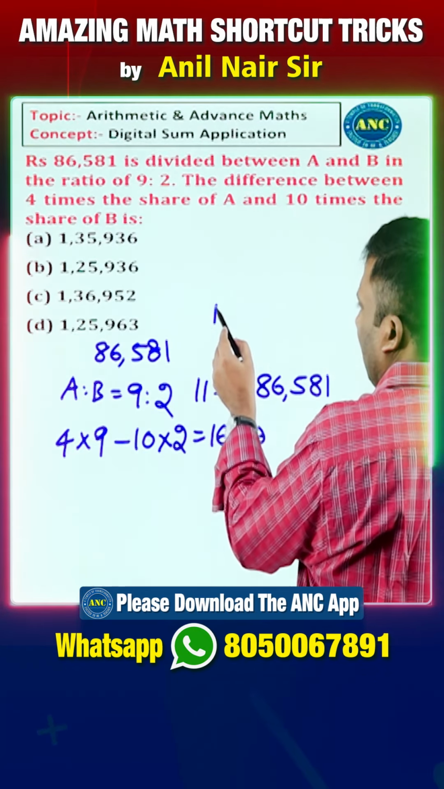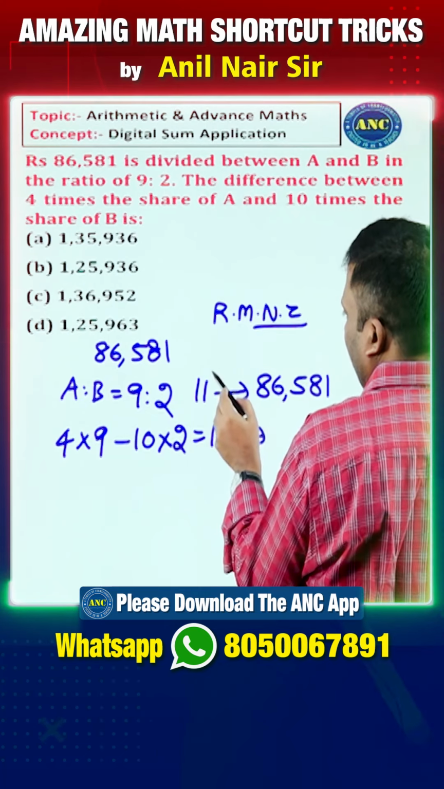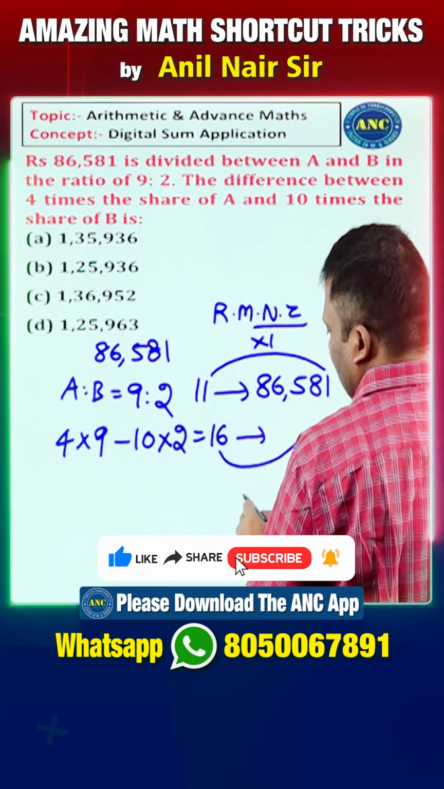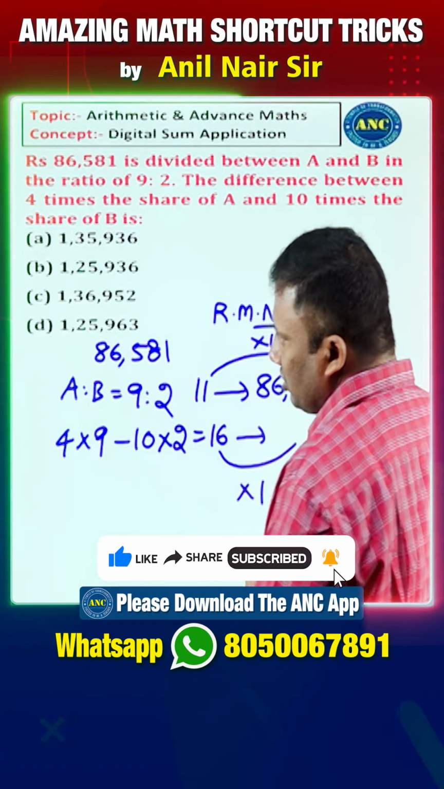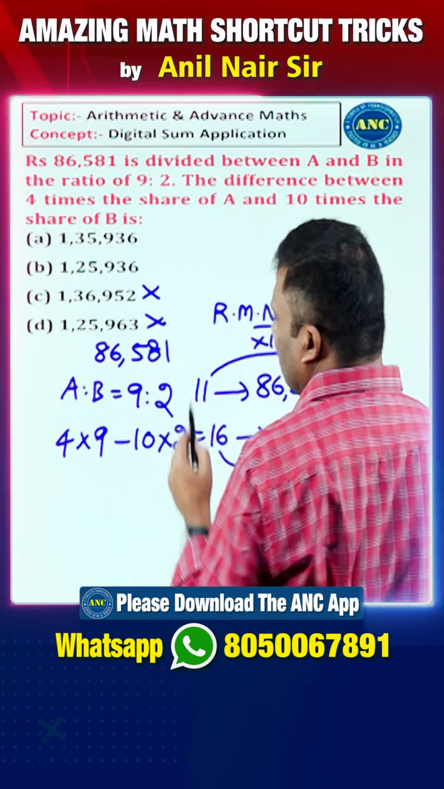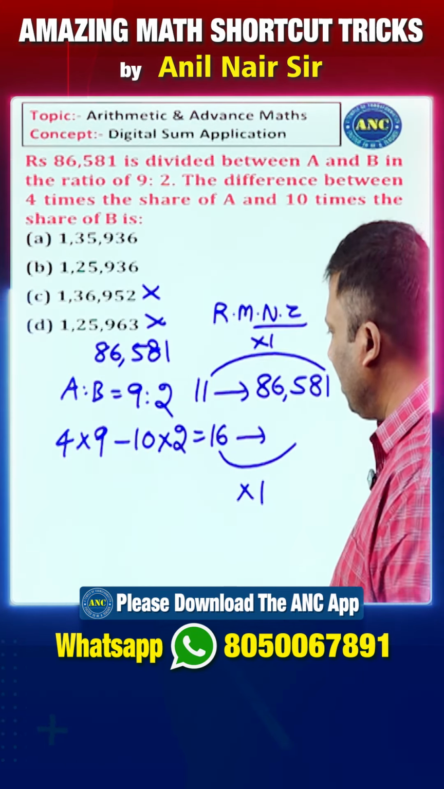Use the concept of rightmost non-zero digit. 1 is becoming 1. 1 ones are 1. 6 ones are 6. Answer rightmost non-zero digit has to be 6. It is not possible. Option A or option B, any one it is possible.